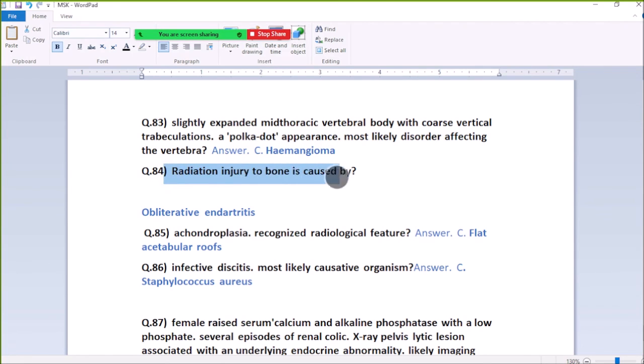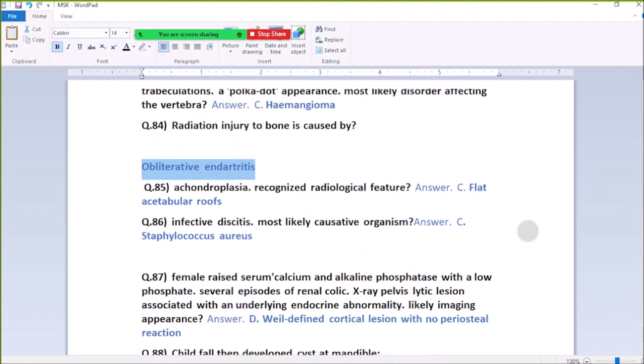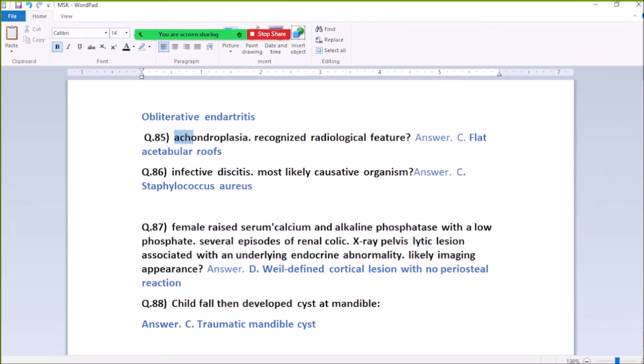84. Radiation injury to bone is caused by obliterative endarteritis. 85. In achondroplasia, a recognized radiological feature is a flat acetabular roof.